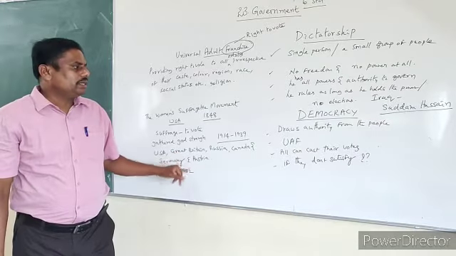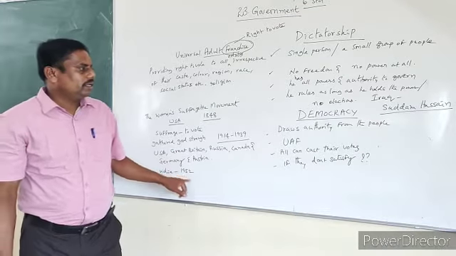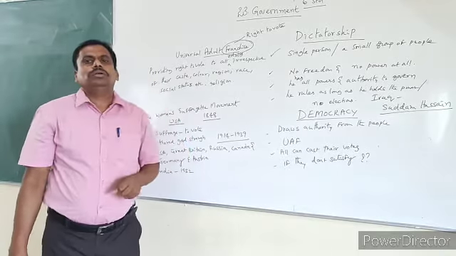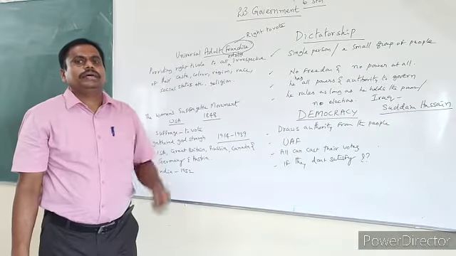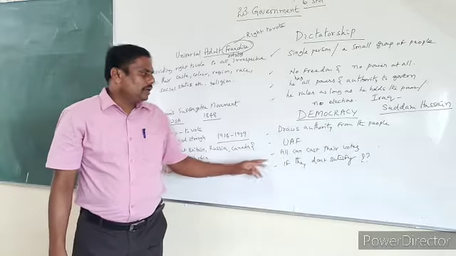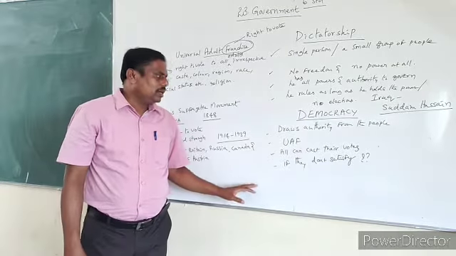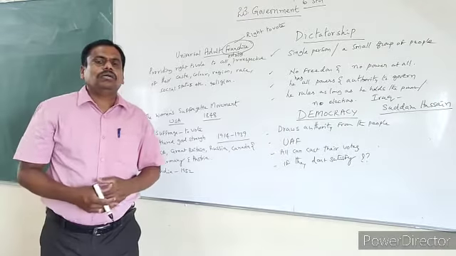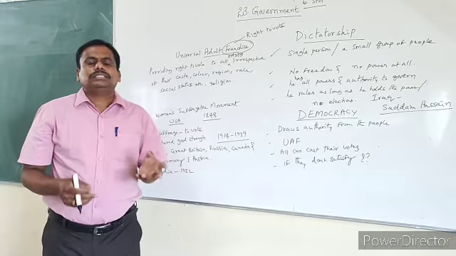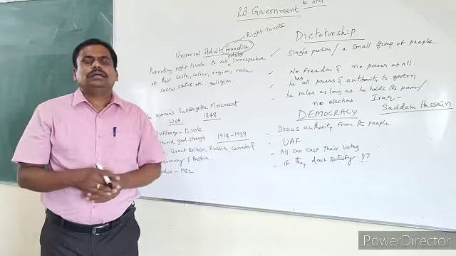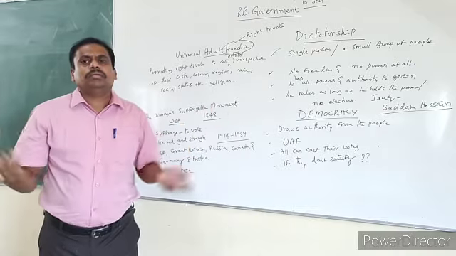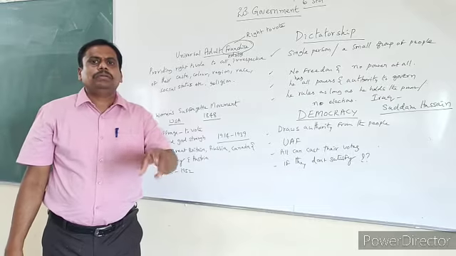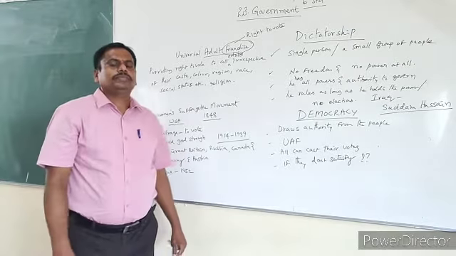Understood? So that is what you have to understand. Here in democracy, through the right to vote, the people can elect their representatives. All can cast their votes, and if people are not satisfied with the existing government, in the next elections they can replace that government and elect another government. Such power, such choice, is there for the people, particularly in democracy.